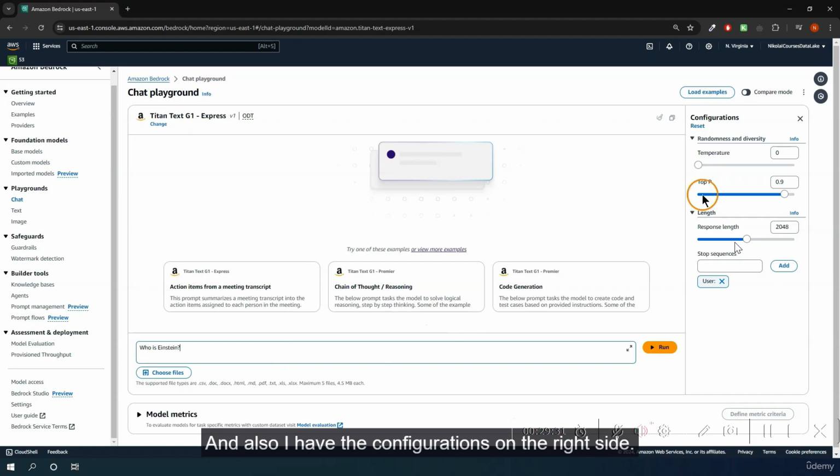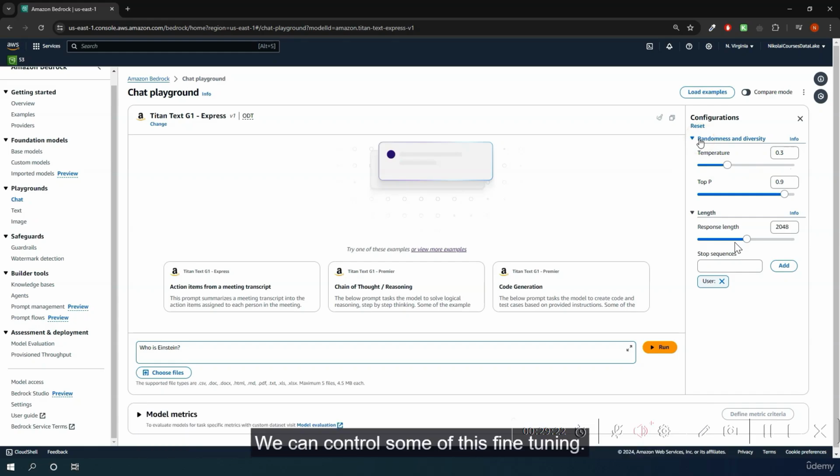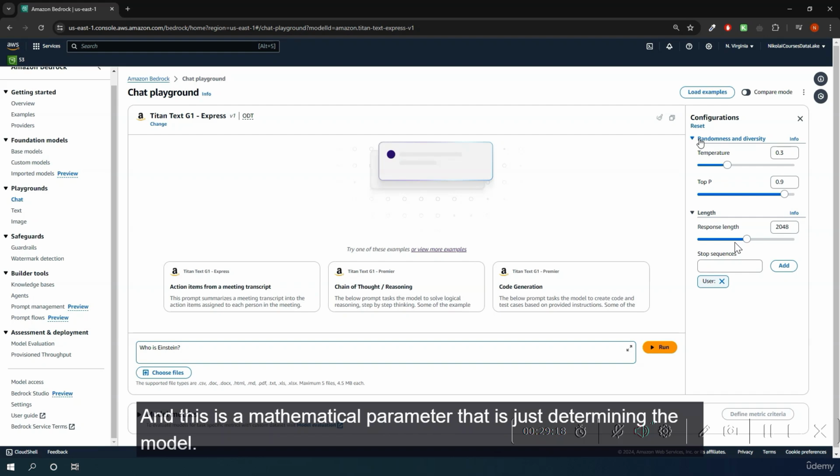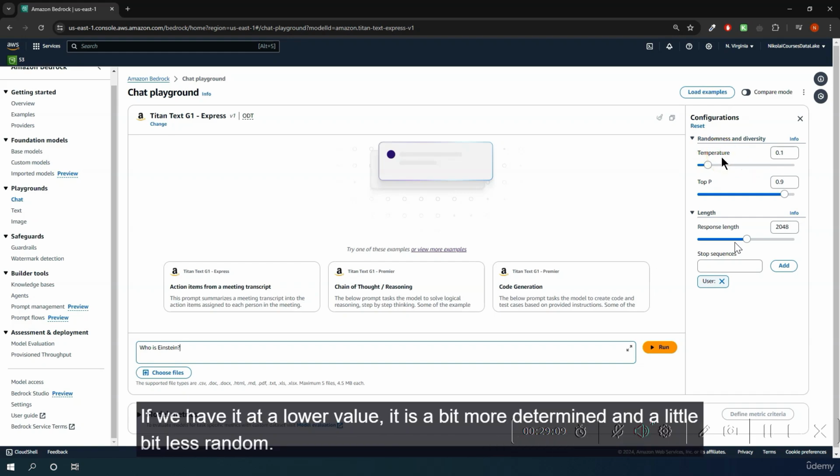And also I have the configurations on the right side. Here with the temperature value, like it says, the randomness and diversity, we can control some of this fine tuning. This is a mathematical parameter that is just determining the model. Essentially, in simple words, if we have the temperature at a lower value, it is a bit more deterministic and a little bit less random.